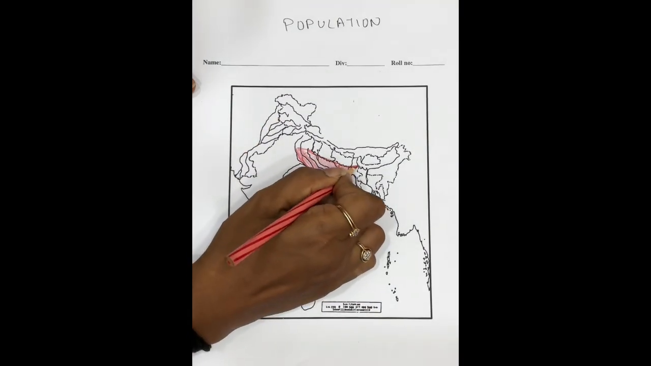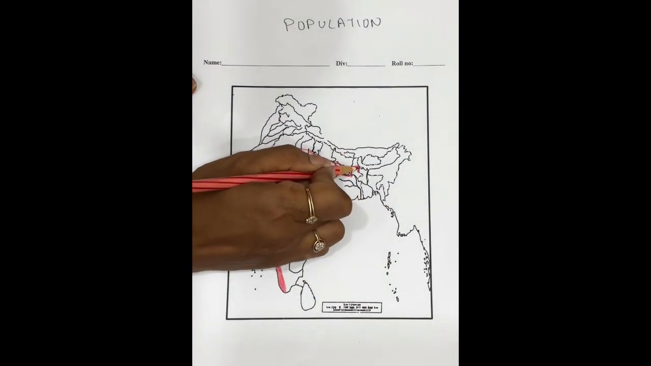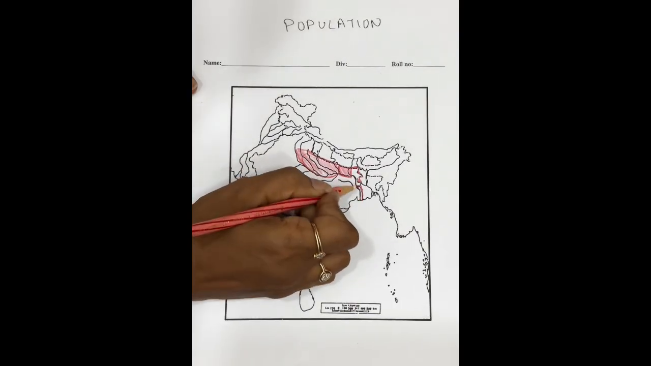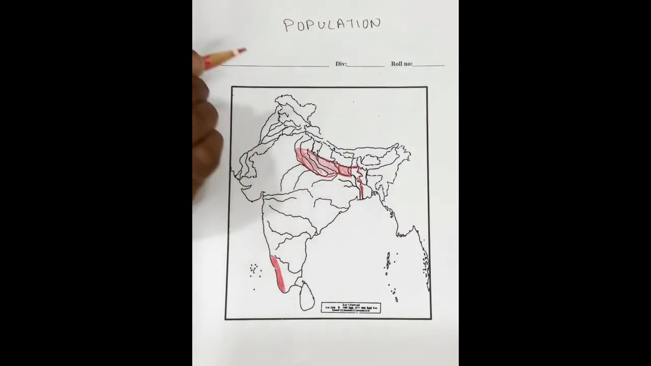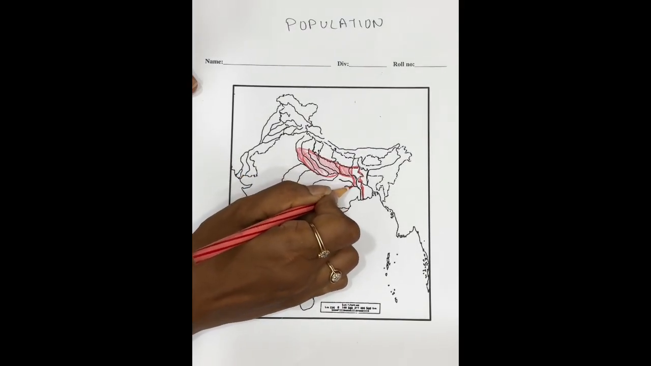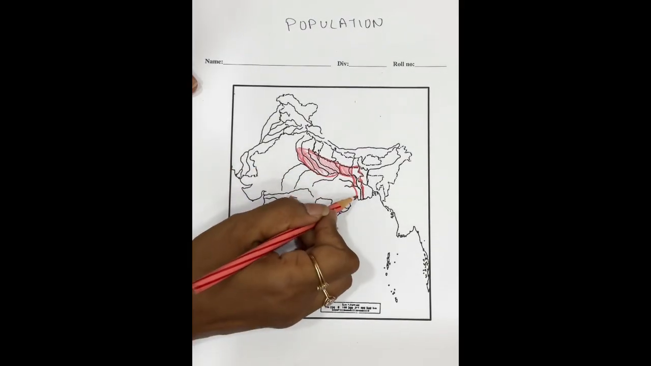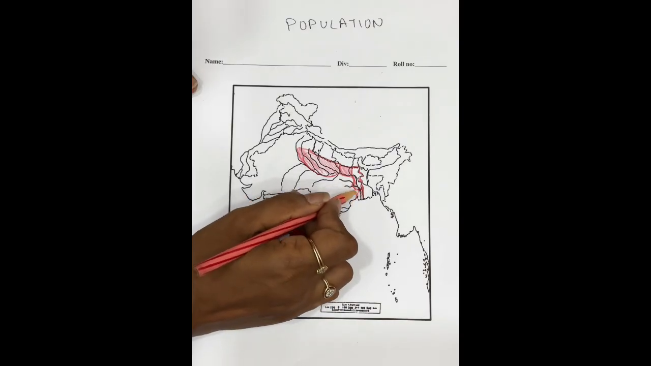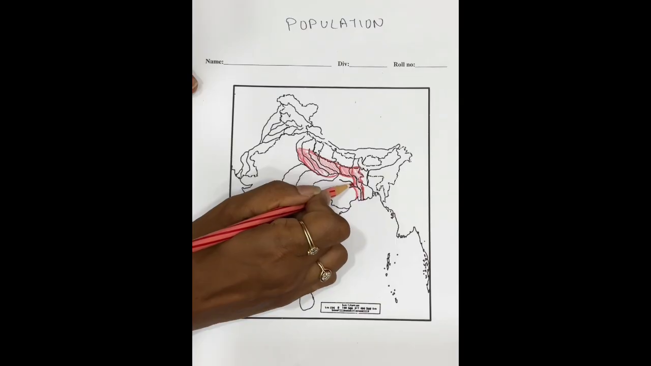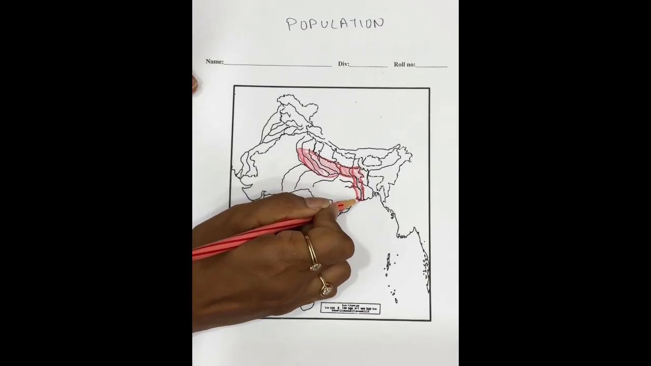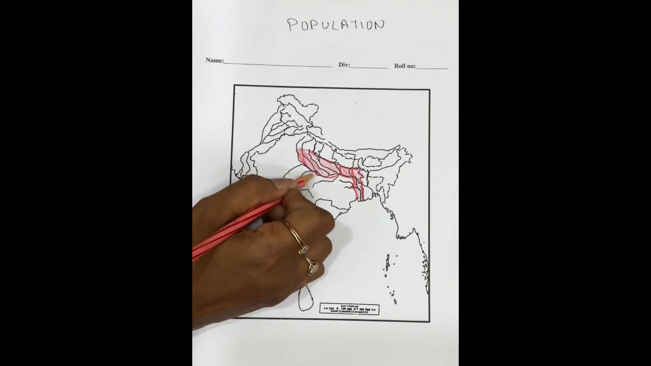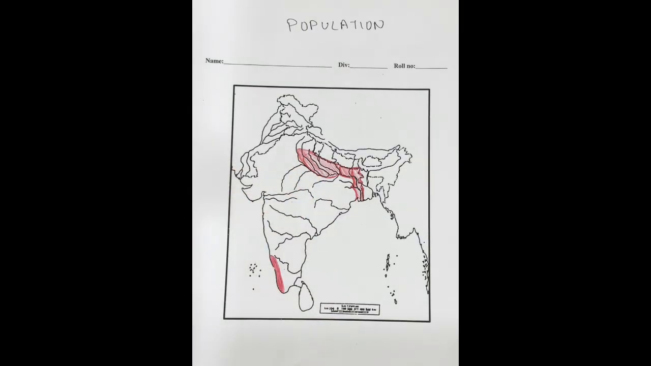Now here, if you see between the border of India and Bangladesh, and here, okay, this area is going to be West Bengal. This is West Bengal. So this is also a densely populated state.